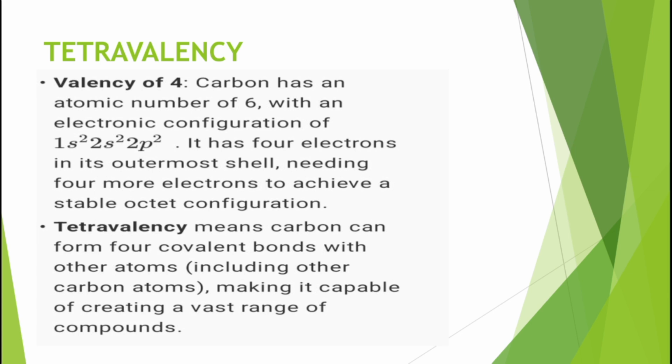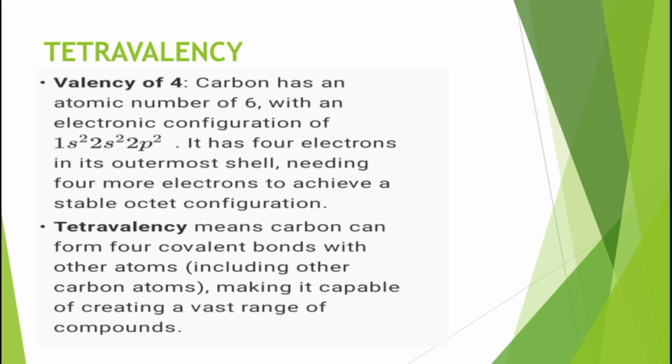Carbon needs 4 more electrons to achieve a stable octet configuration. When carbon achieves the stable octet configuration, it will no longer be an element under any group; it will directly become an inert gas.